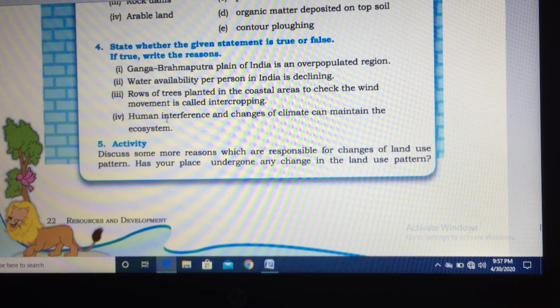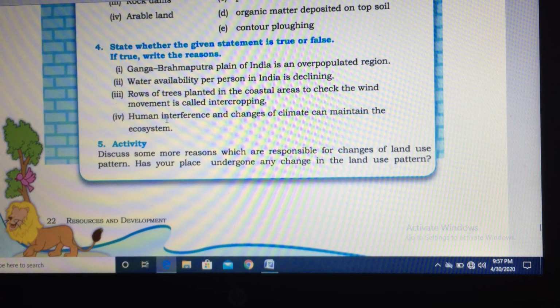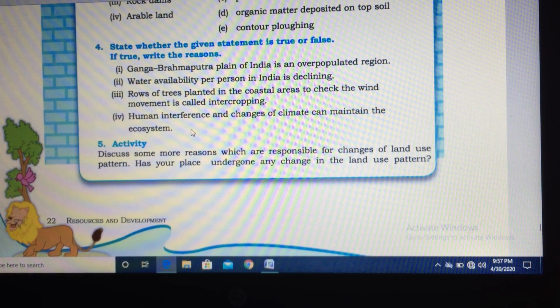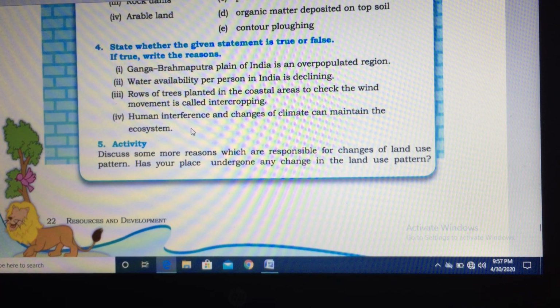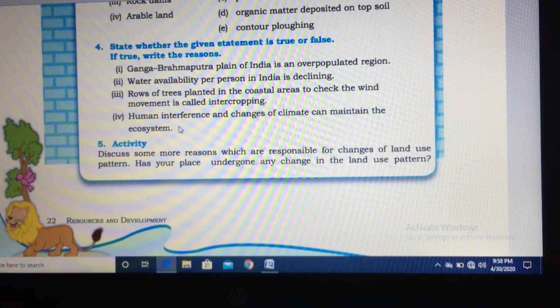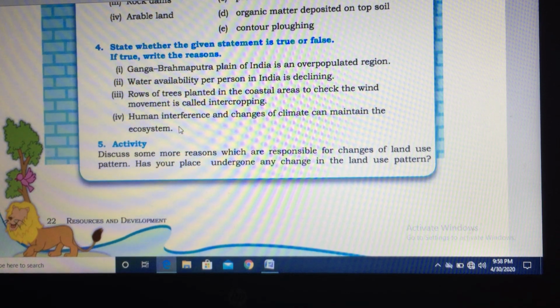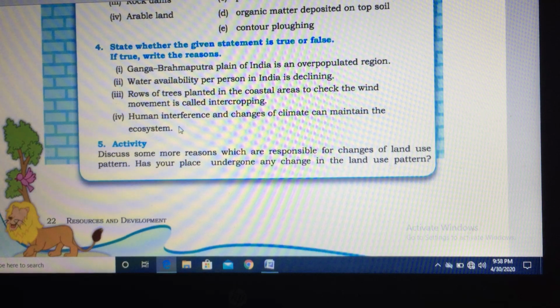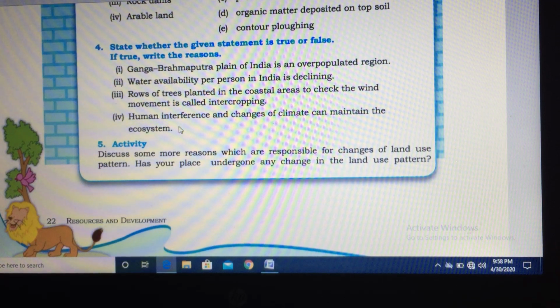Next, human interference and changes of climate can maintain the ecosystem. Yes, if we want, we can. Changes of climate cannot maintain the ecosystem. We need to put a lot of effort towards this. So by this, we come to an end of this book exercise questions. And now let's move on to key terms of this chapter.